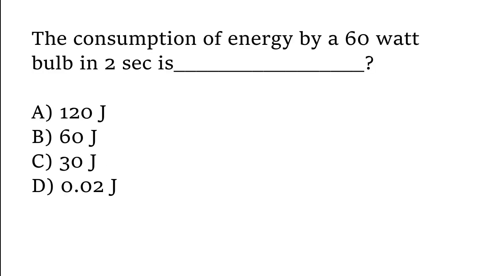The consumption of energy by a 60 watt bulb in 2 seconds is 120 joule, 60 joule, 30 joule, 0.02 joule. The correct answer is option A. The consumption of energy by a 60 watt bulb in 2 seconds is 120 joule.